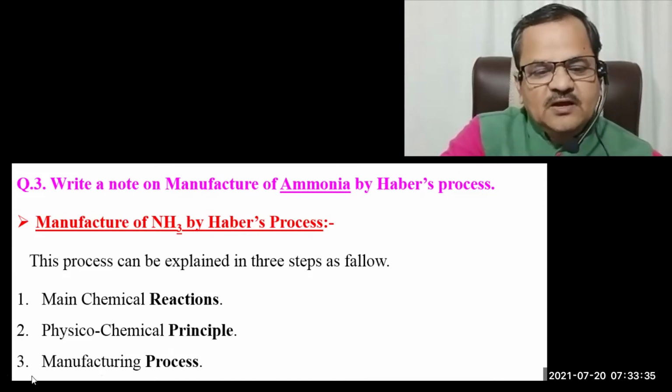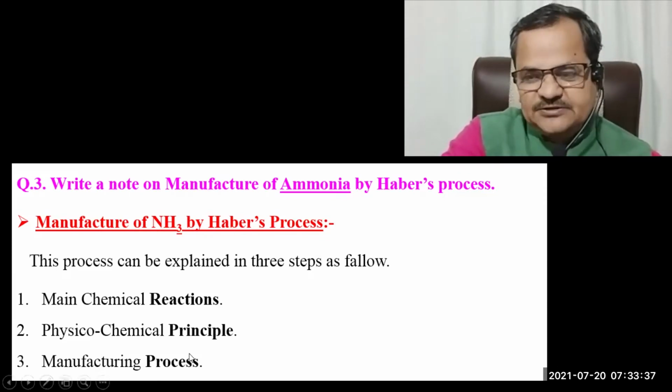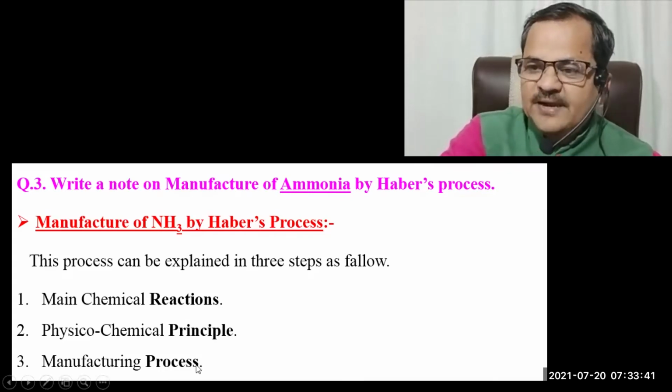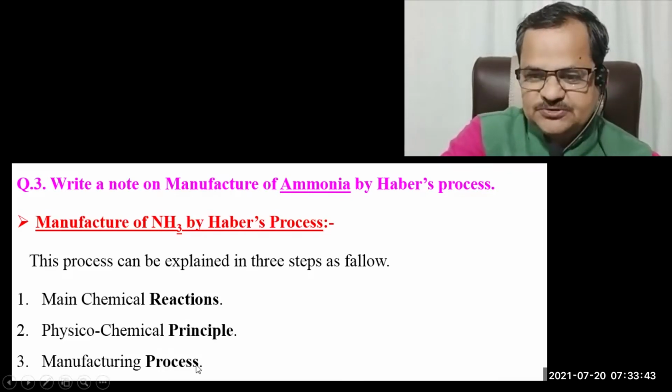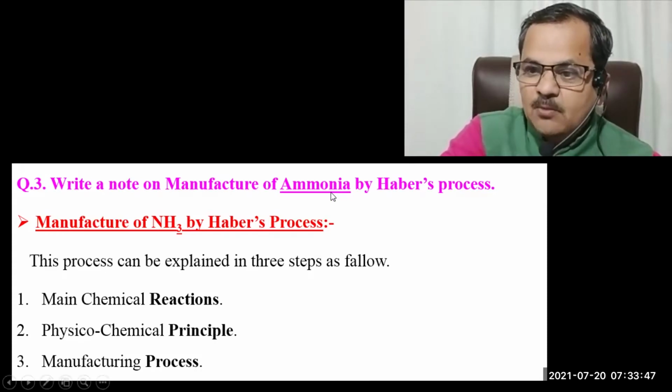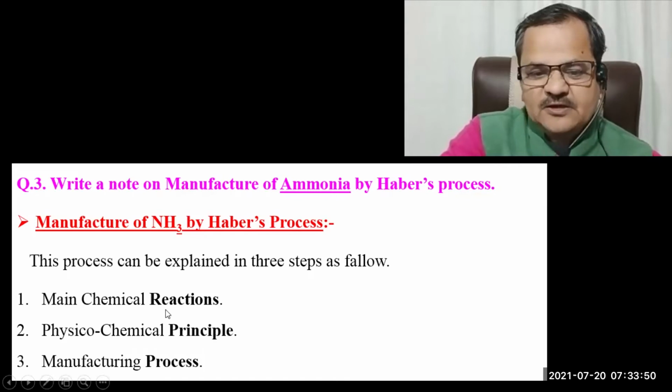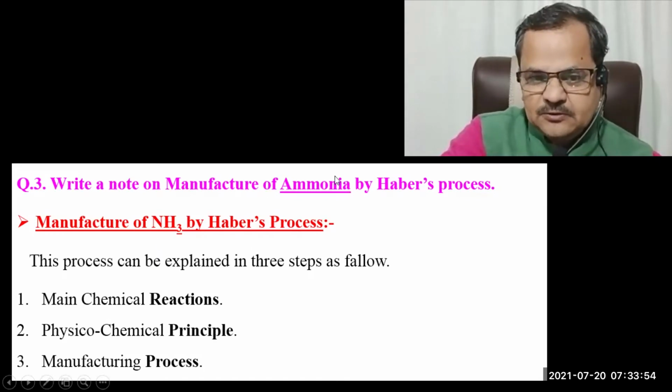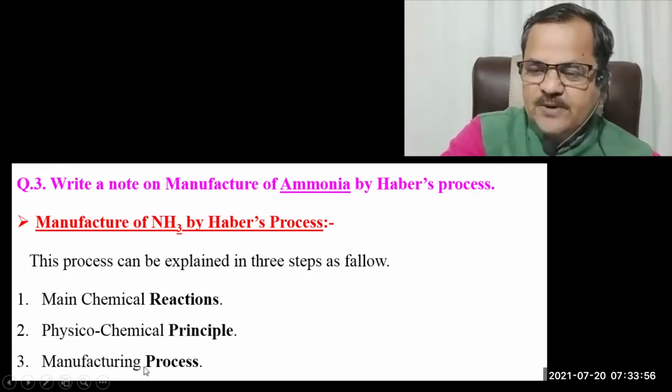In the third part, we are going to see the actual manufacturing process which is carried out in the ammonia industry. So we have divided this question into 3 parts and we are going to study them one by one.